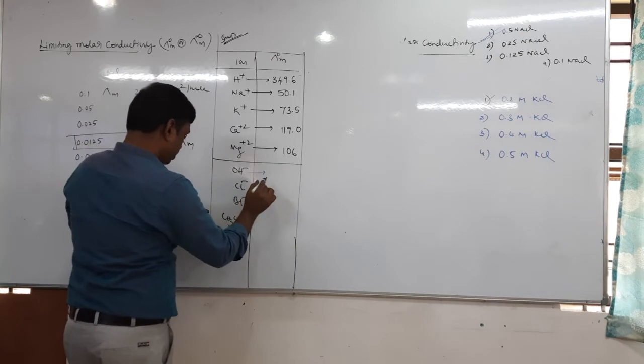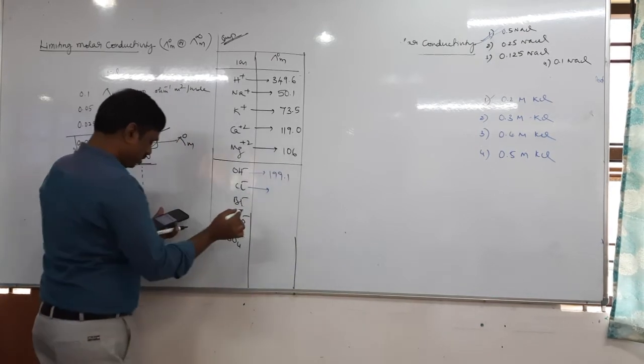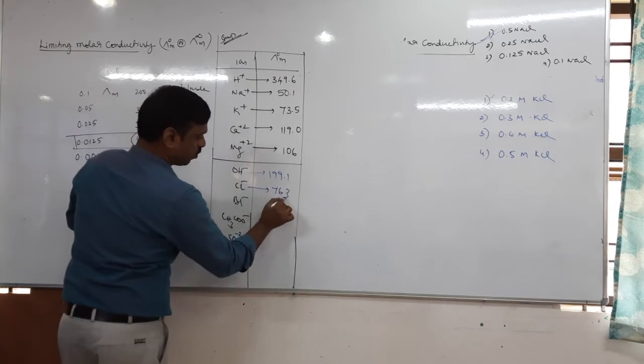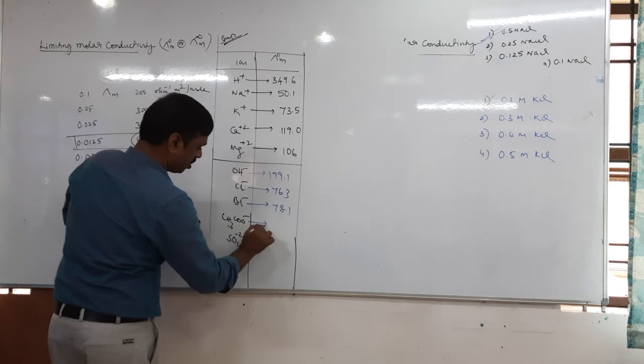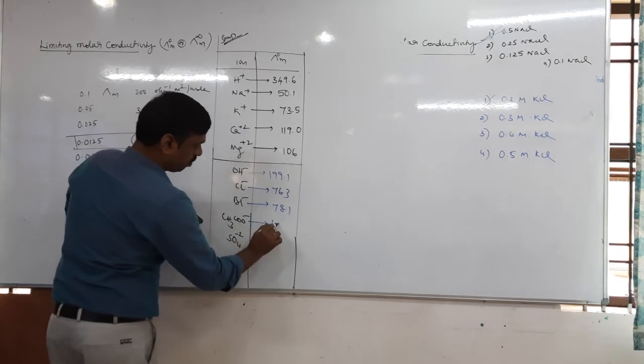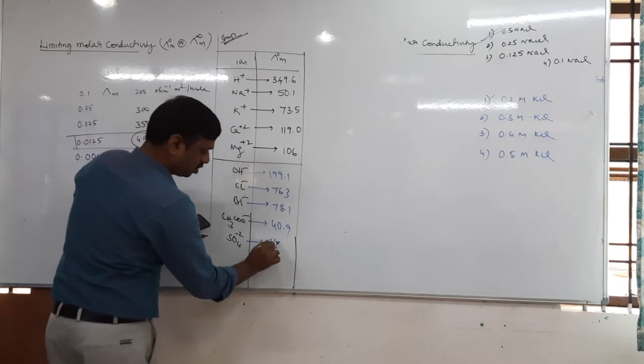For OH minus ion it is 199.1, Cl minus is 76.3, Br minus is 78.1, acetate is 40.9, and this is 160.